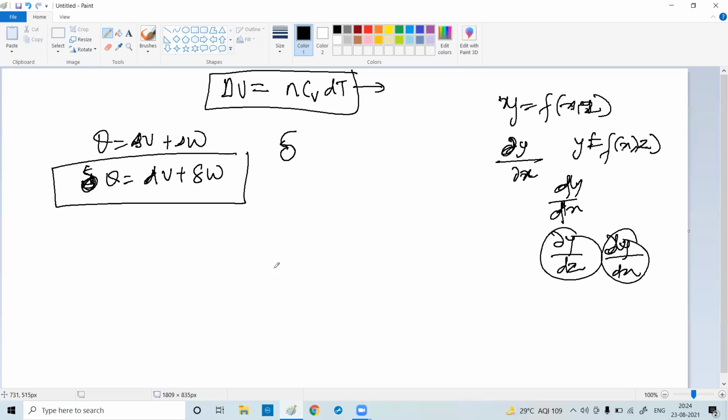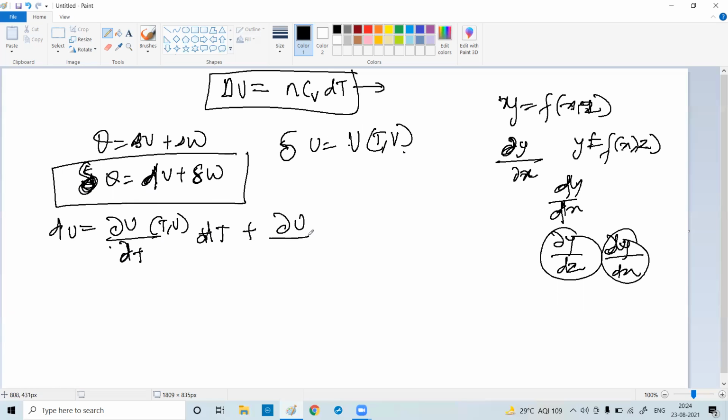Just mathematically, okay? So you said del Q equals dU plus del W. Since U is a function of two variables, temperature and volume, your dU is nothing but del U by del T (at constant V) into dT plus del U by del V (at constant T) into dV. This is not in your syllabus, I'm just writing it down. If you want to study, it's okay. Del W equals P dV.